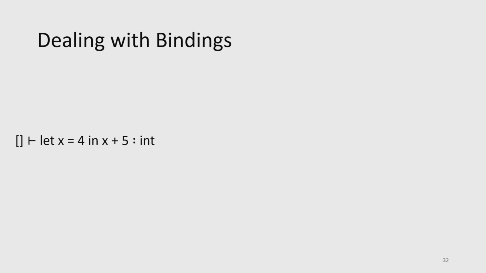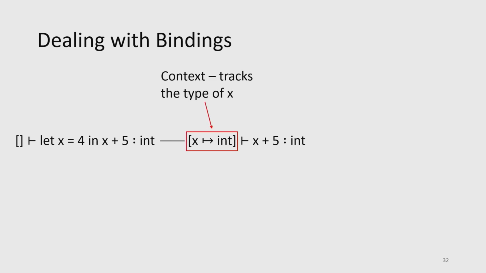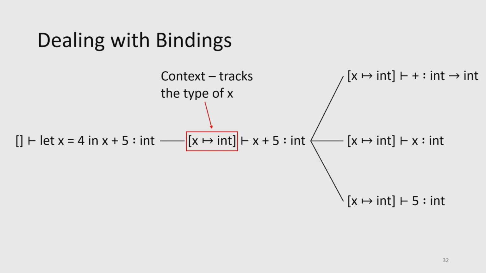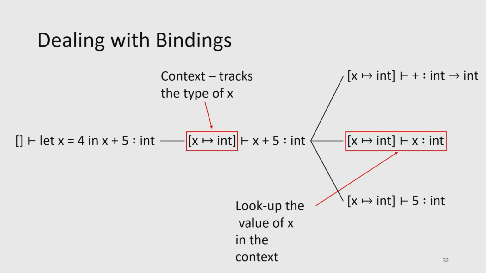As I'm checking this, somehow I need to remember, is x of type int or not? So we have something called a context, which just tracks what the type of x is. And as we walk up this tree, we're going to keep track of the context. And then over here, when we actually need to get the type of x, we can just look it up inside of the context. So this is great in the traditional computation setting.